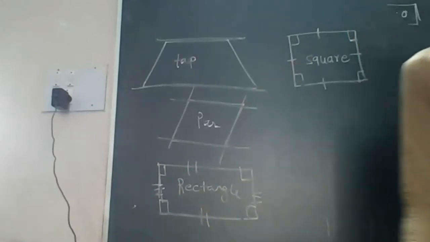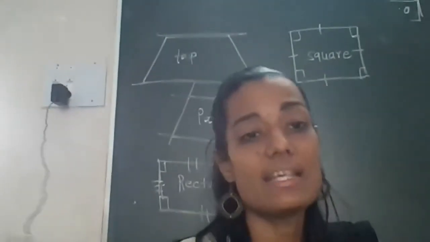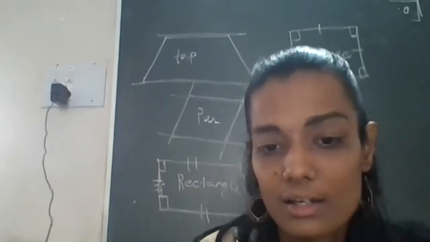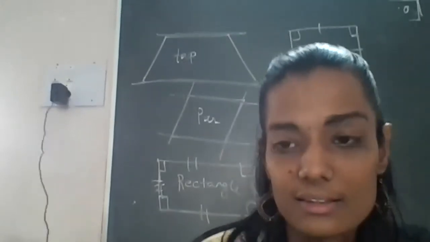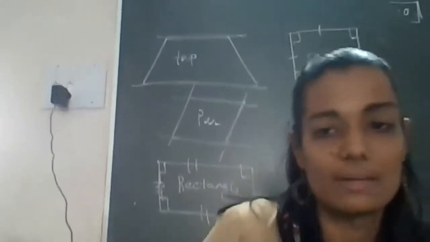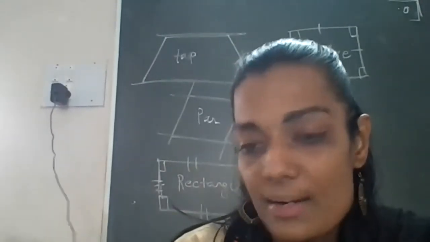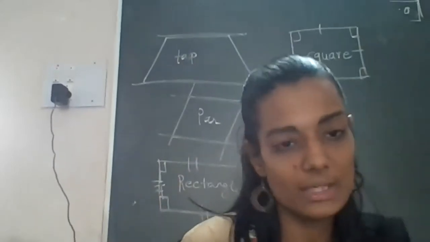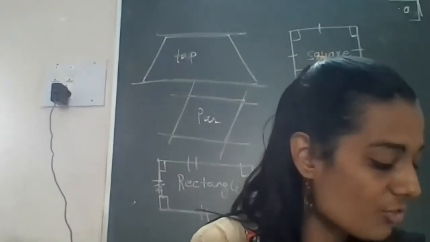Why? Tell me the reason. Because a square has all four sides equal, and a rectangle has only opposite sides equal. So we can say that a square can be a rectangle, but a rectangle cannot be a square. Okay, now remember this.